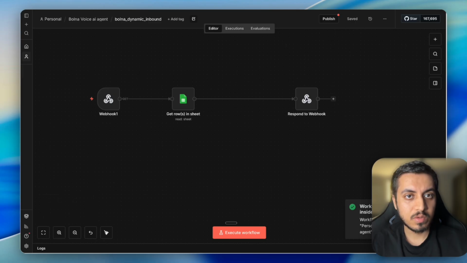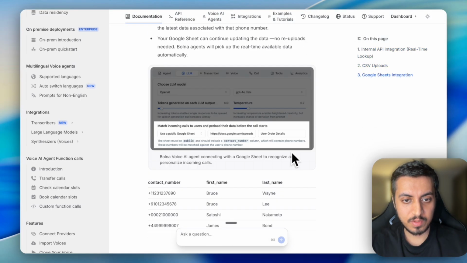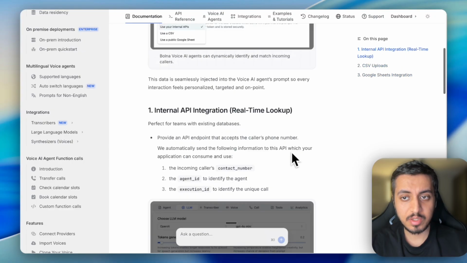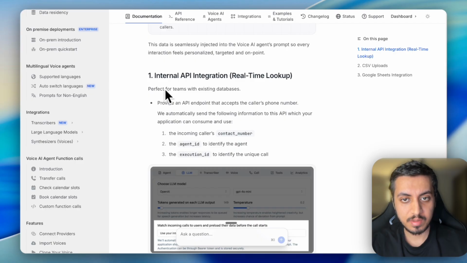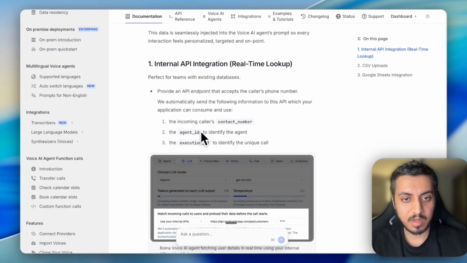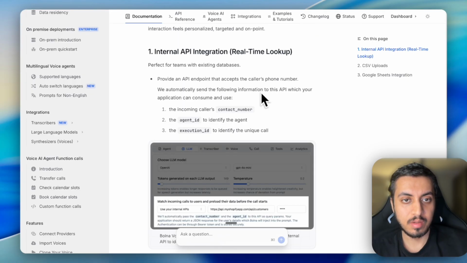So let's go to the documentation. If you see the documentation, they have clearly mentioned that they would send these three parameters: contact number, agent ID, and execution ID. It is a GET API call; whenever I call the inbound agent, it will ask for these details. So let's call the agent one more time and see what it responds back.